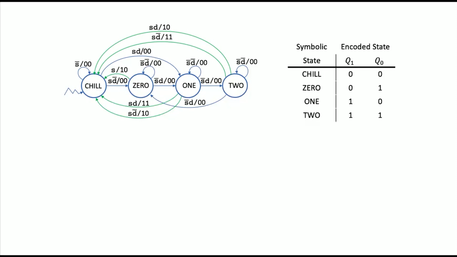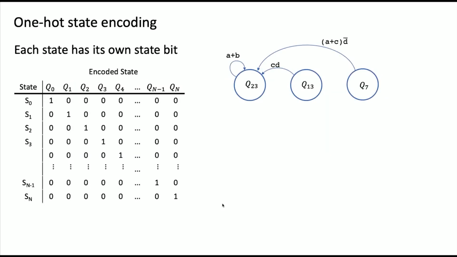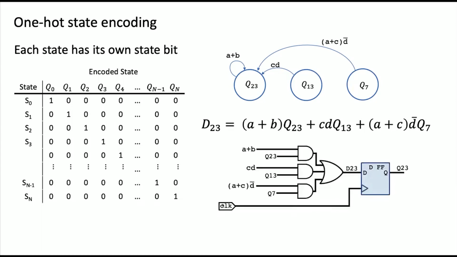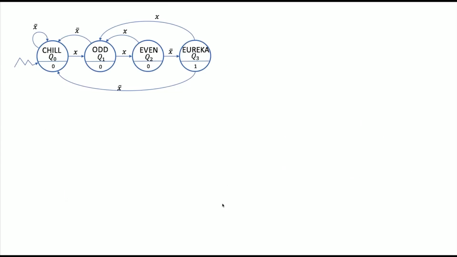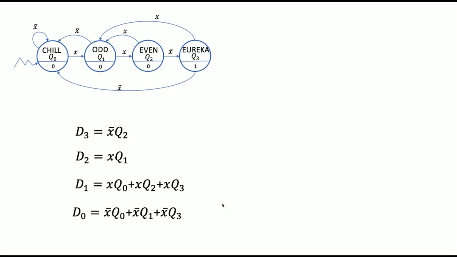Plus, that makes your life a lot easier. Okay. Some caveats. These are the 1-hot equations we would have. Notice how much simpler they are.